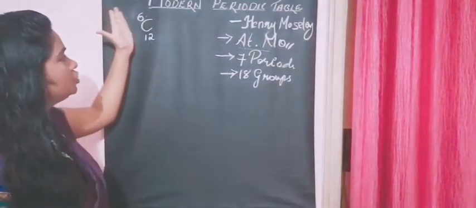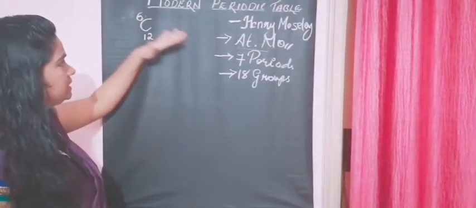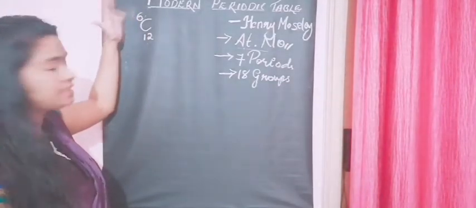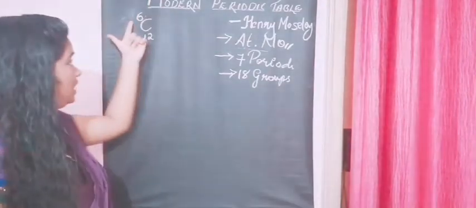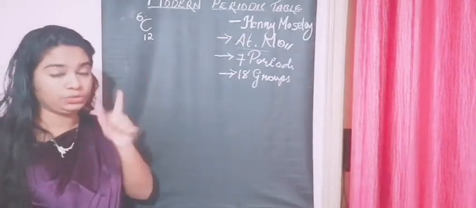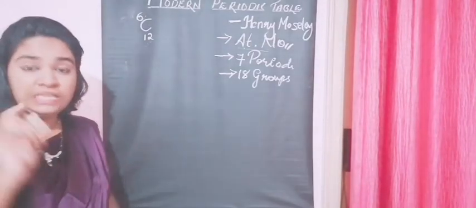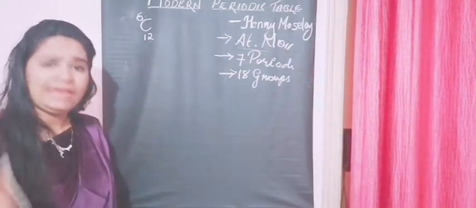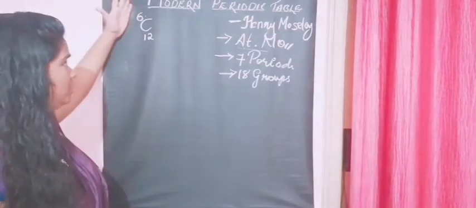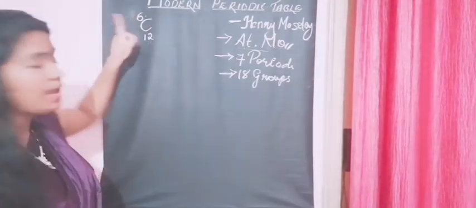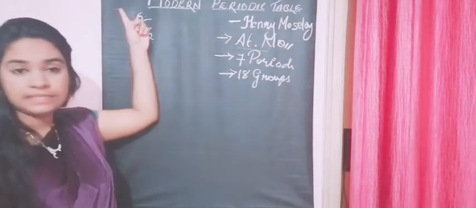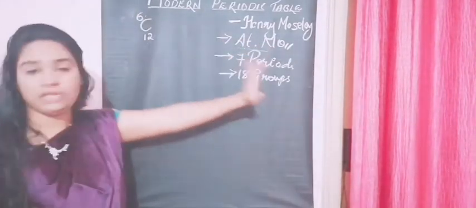So here it's carbon, and the atomic number is 6. It's not electrons and protons, it's electrons or protons, so you can just say electrons. The number of electrons present in one atom of carbon is 6. That is our atomic number of carbon.